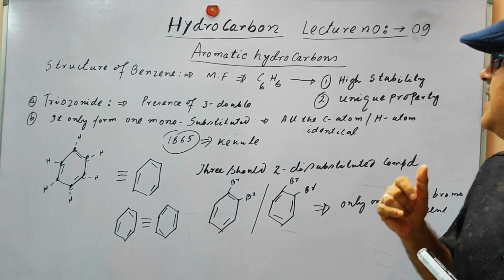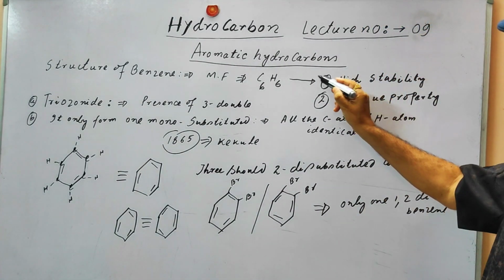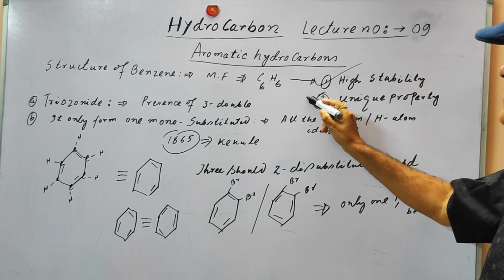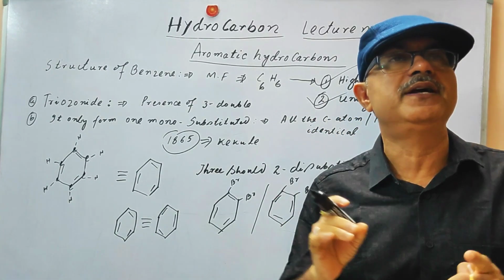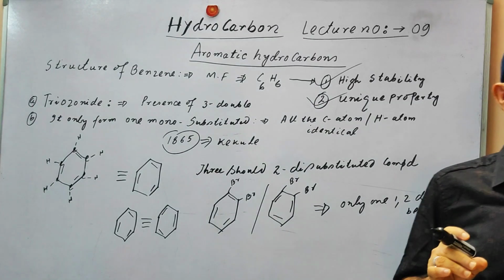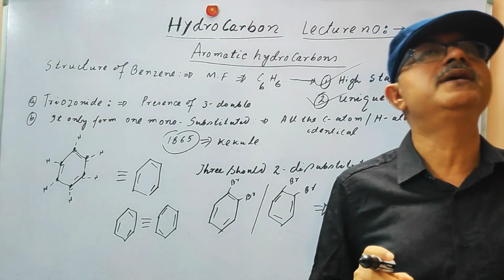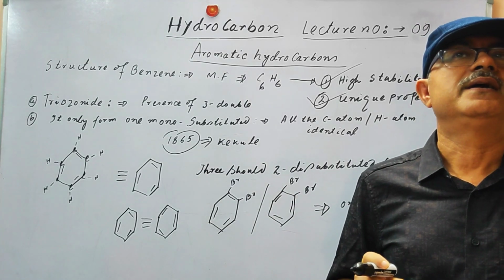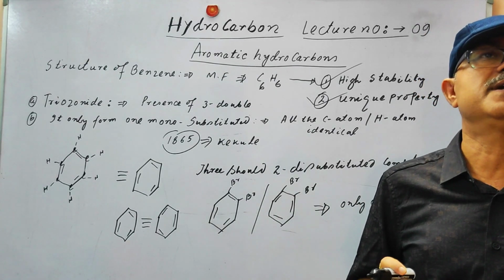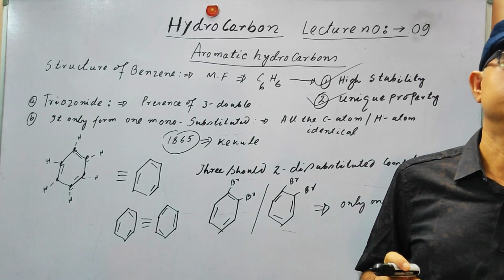Number one property that we have discussed is its high stability, and the second, unique property is that benzene, or any other aromatic compound, prefers to give the electrophilic substitution reaction rather than addition reaction.